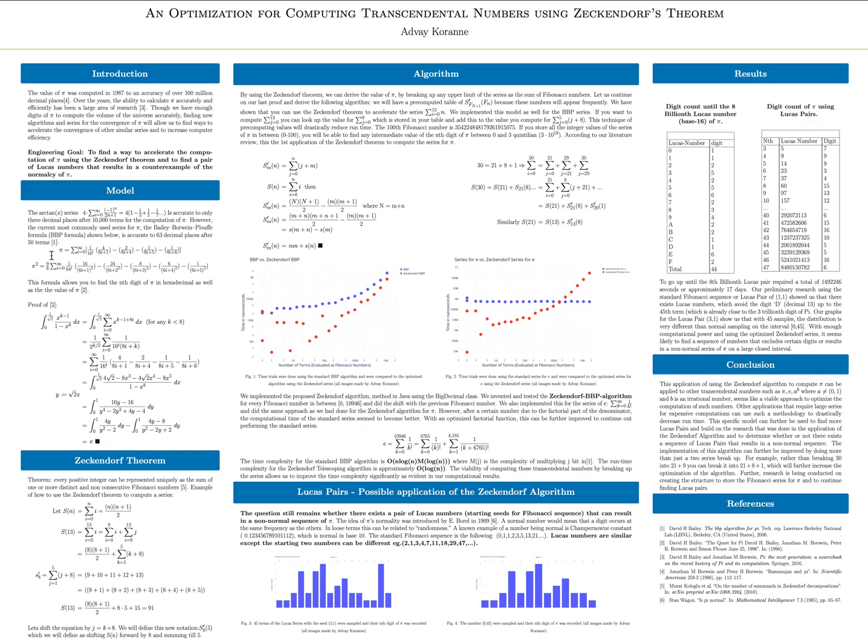In order to determine whether or not this was in fact more optimized when implemented on a computer compared to the standard BBP, I implemented my algorithm in the Java programming language using the BigDecimal class. I used the shifting technique I talked about earlier and pre-stored the Fibonacci numbers value from the time trials. For example, if I wanted to compute the series of the BBP